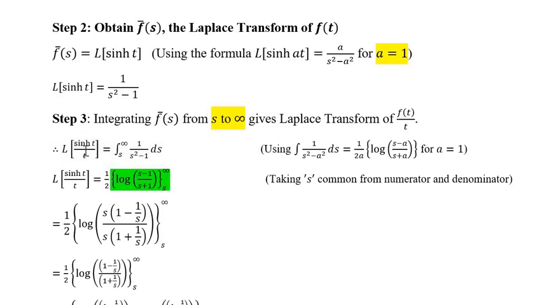Now we have to integrate this f bar s from s to infinity. So Laplace of sin ht upon t is equal to integration from s to infinity of 1 upon s square minus 1. We know that integration of 1 upon s square minus a square is 1 upon 2a log of s minus a upon s plus a. Using this formula, where a's value is 1, the value of the integral will be 1 upon 2 into 1, so that is 1 upon 2, into log of s minus 1 upon s plus 1, by this basic formula of integral.